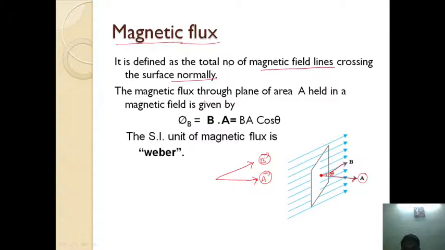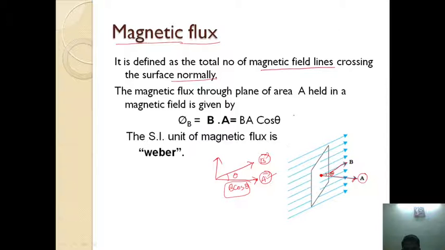We need the total number of magnetic field lines crossing the surface perpendicularly, and these lines are not perpendicular to the area. We need the component of magnetic field along the direction of the area. If you resolve it into two components, this is theta and this becomes B cos theta. So now this B cos theta is along the area.